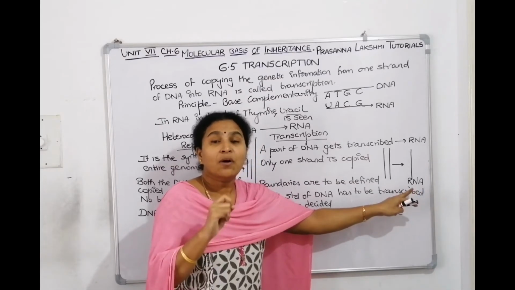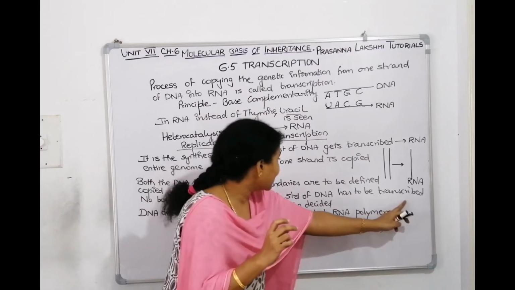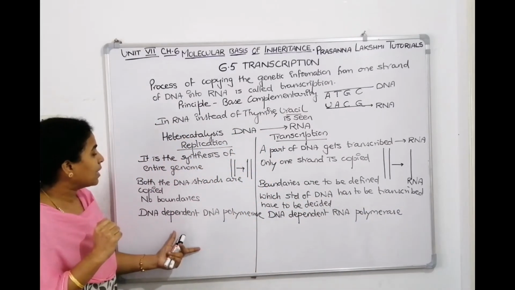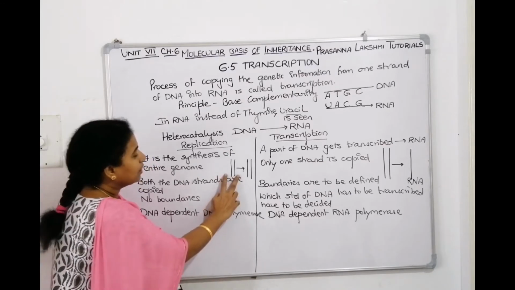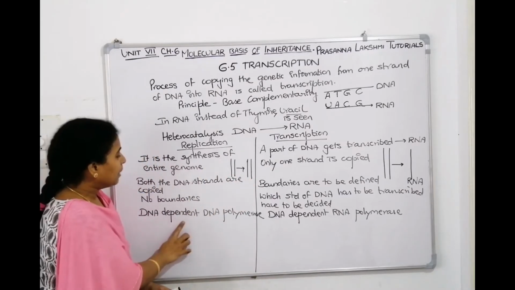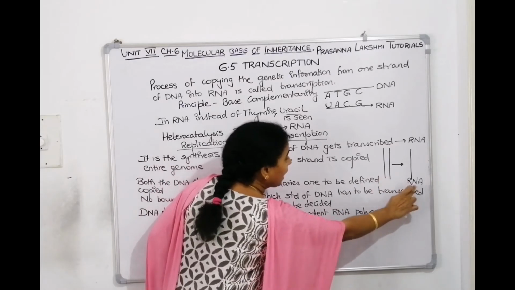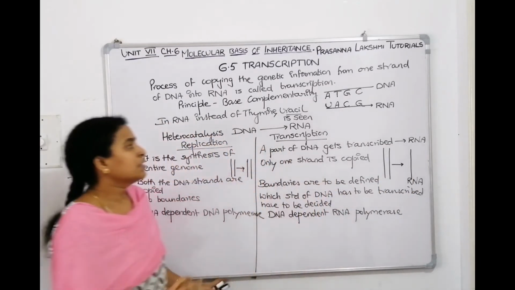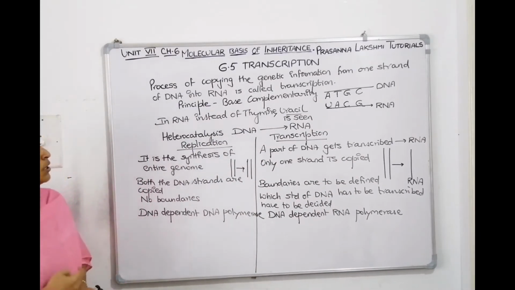From which strand you are transcribing should also be defined. Which strand of the DNA has to be transcribed into RNA should also be decided. The enzyme which does replication is called DNA dependent DNA polymerase. It's depending on the DNA to polymerize the DNA. But here it depends on the DNA to make RNA. So DNA dependent RNA polymerase is the enzyme for transcription. If you want to take the screenshot, take it down, then we will go to the process.